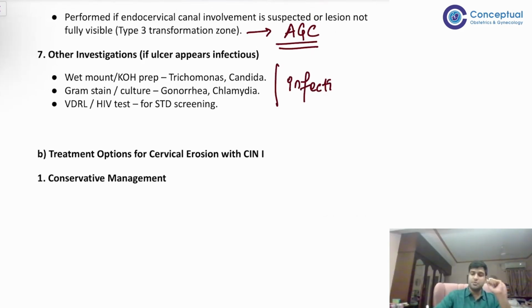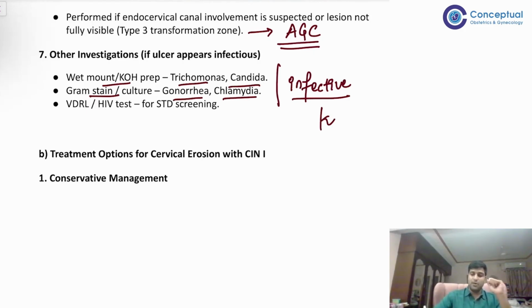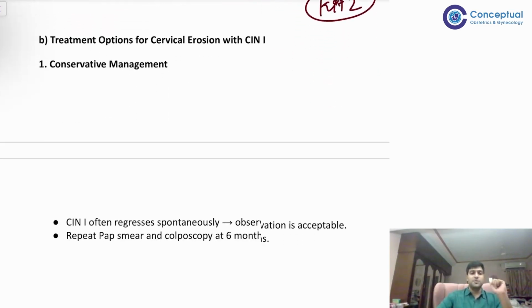And other investigations, if you think that it's an infective condition, right? In that case, you should send other investigations also, like a wet mount or a gram staining of the secretions, right? For trichomonas, candida, gonorrhea, chlamydia. That is basically all the organisms under KIT 2. So that you will do. And VDRL, HIV test, of course. That is always done because you want to do the STD screening. Clear?